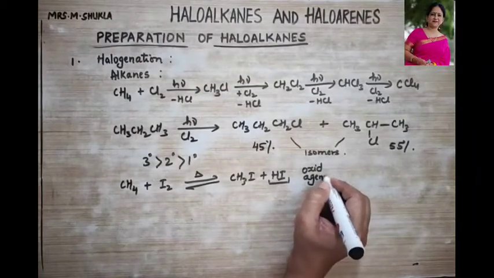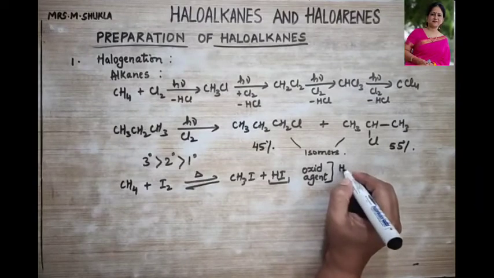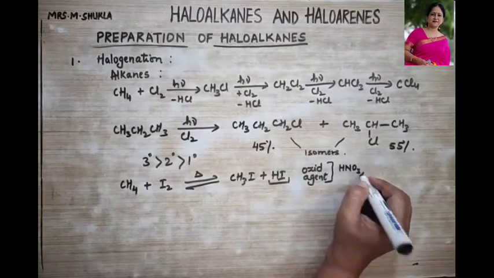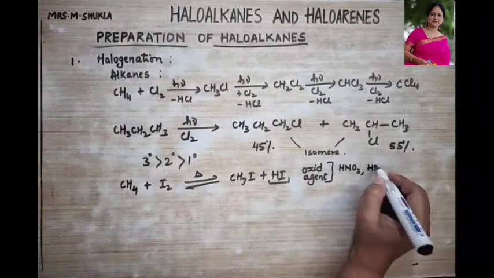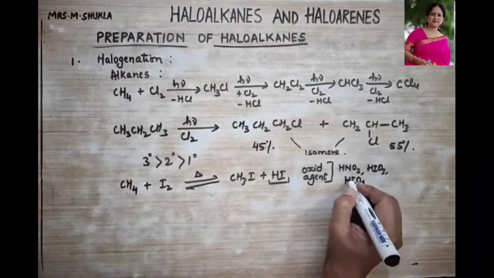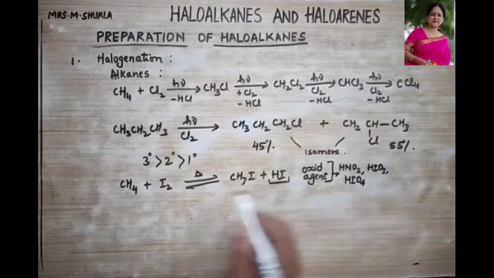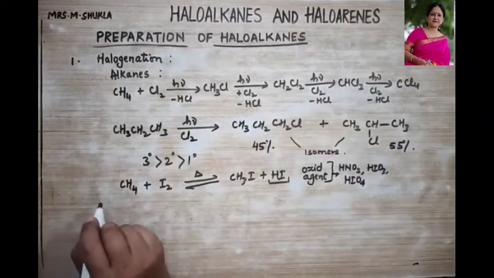What are those oxidizing agents under which this reaction takes place? It could be HNO3, or HIO3, or even HIO4. These are some of the oxidizing agents with which this reaction is completed.